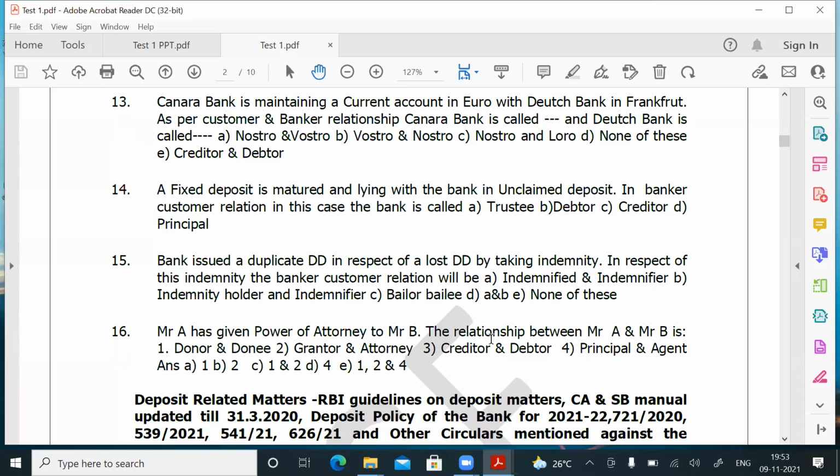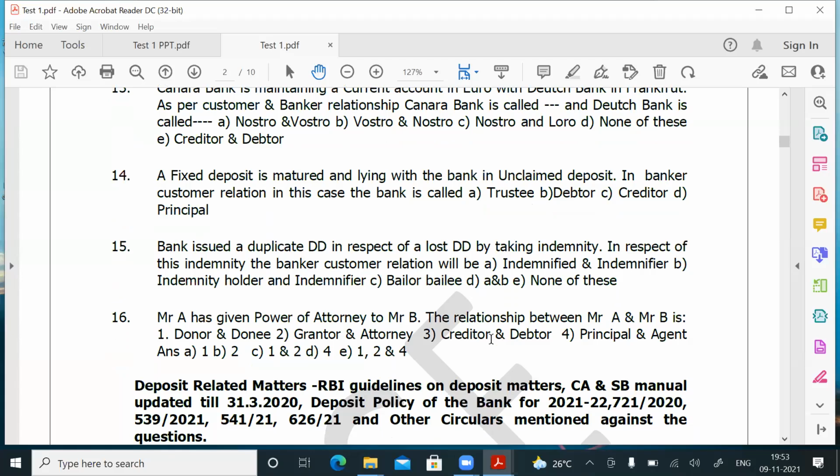Question number 16. Mr. A has given power of attorney to Mr. B. You know the power of attorney. The relationship between Mr. A and Mr. B. Who has given the power of attorney? Mr. A. So A is the principal, B is the agent. So in the case of a power of attorney, the relationship between the giver of the power of attorney and the person in whose favor it is given, they are called principal and agent.